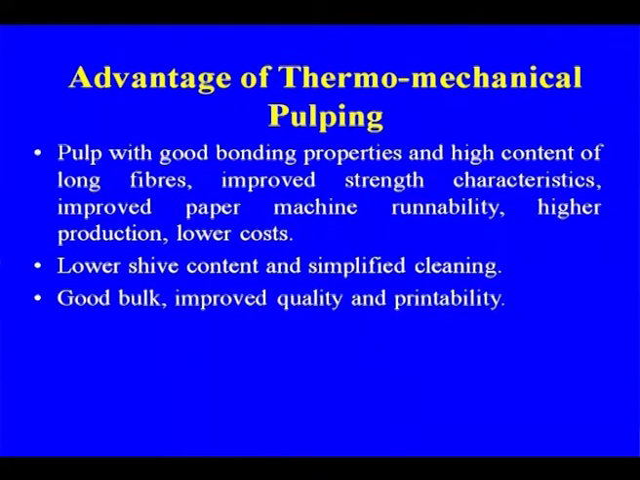Advantages of the mechanical pulp: good bonding properties and high content of long fibers, improved strength characteristics, improved paper machine runnability, higher production, lower cost, lower size content and simplified cleaning, good bulk, improved quality and printability. That is some of the advantages of the thermomechanical pulp.